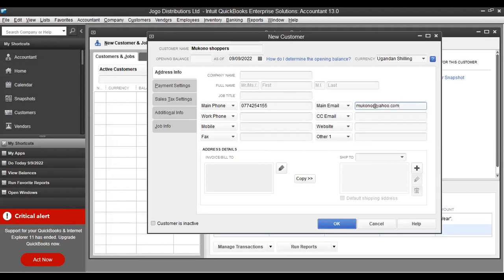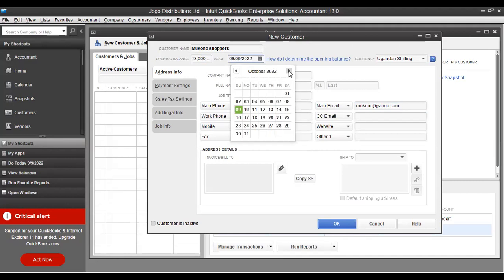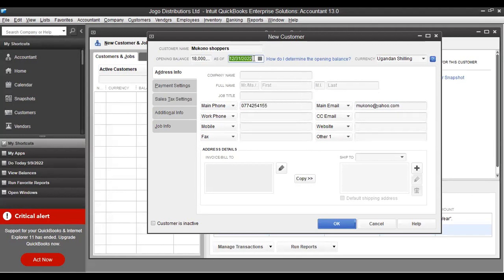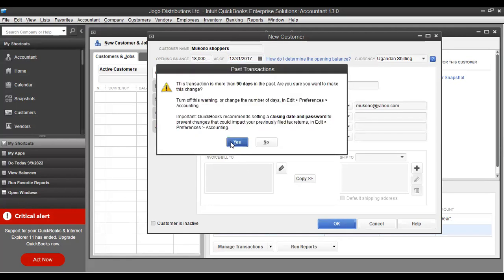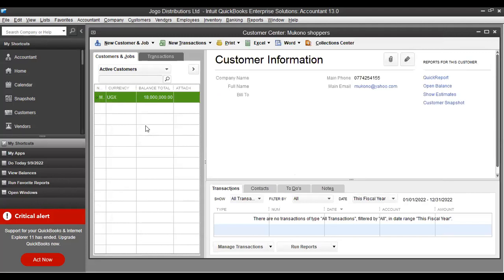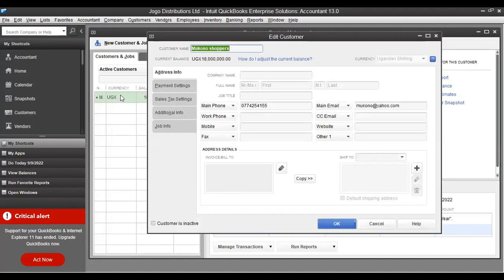The other thing they're giving you is the balance, the amount. The amount, I told you that you can put it here. It is 18 million. The date is 31st December 2017. Then you say okay. When you save, you'll see it here. Double click on it, showing you the name of the person, the balance, and the contacts that you've saved.